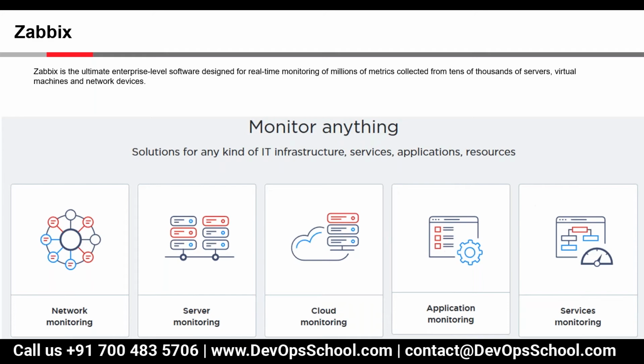In Zabbix, we will be telling you about what things we can monitor. The first one is network monitoring. In network monitoring, you'll be able to monitor your switches, routers, firewalls, access points, and other devices over the SNMP protocol. So for monitoring devices, SNMP is required.